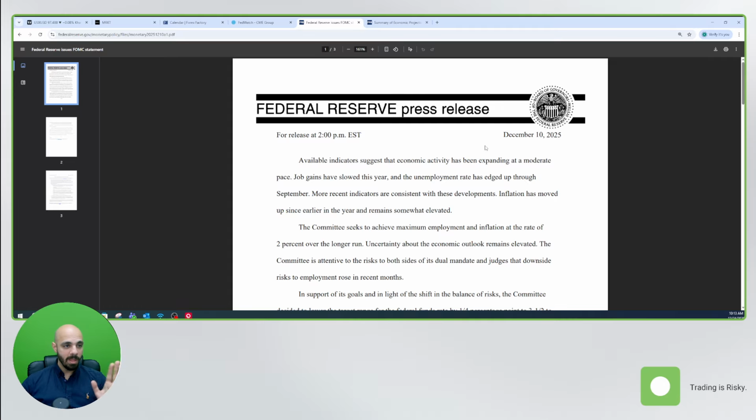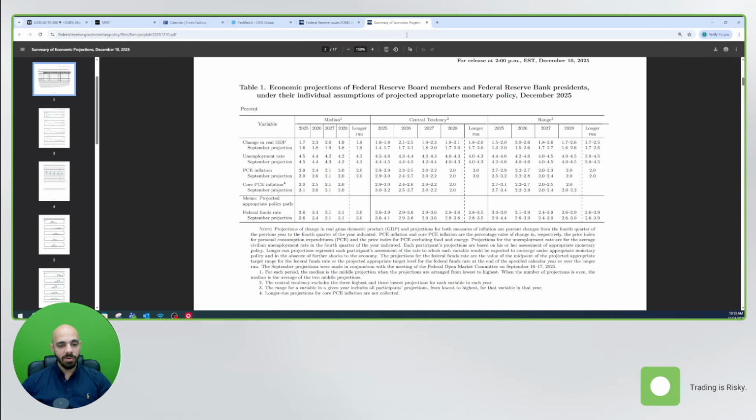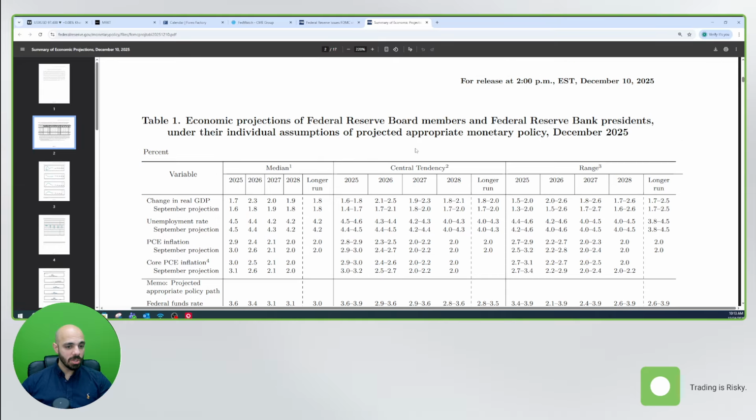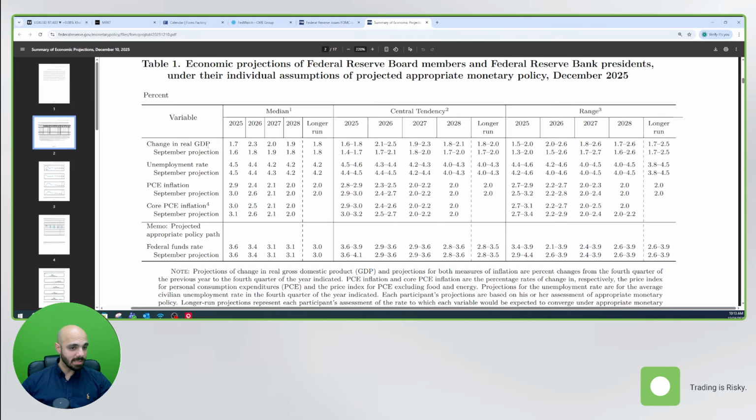Before moving to the chart, let's have a look at the summary of economic projections. What was interesting is the GDP. We can see that in the September meeting, the GDP for 2026 was forecasted to be 1.8%, but with this meeting, it was moved up to 2.3%. As for the unemployment rate, no change, 4.4%. Currently, the unemployment rate in the US is at 4.6%.